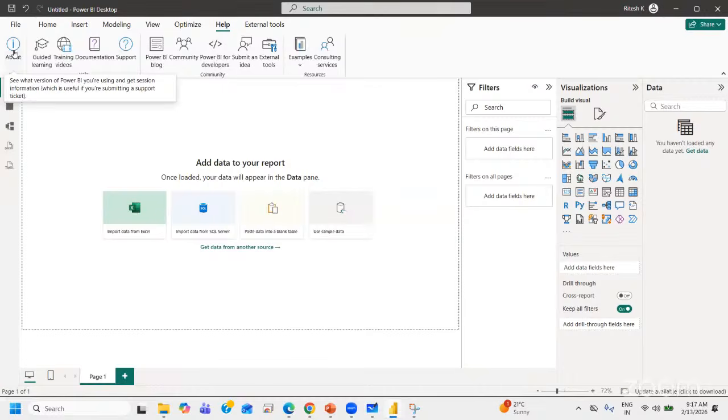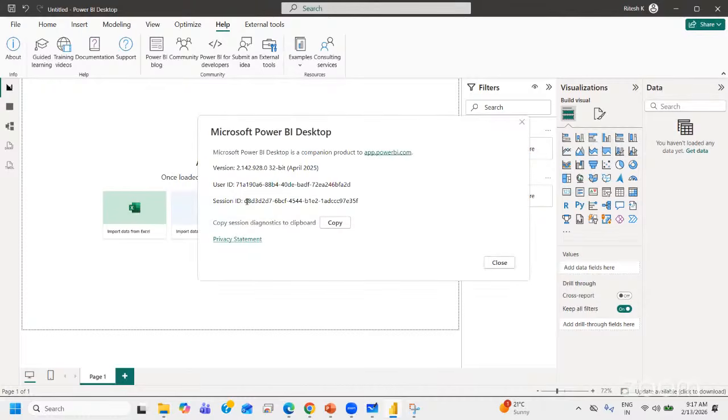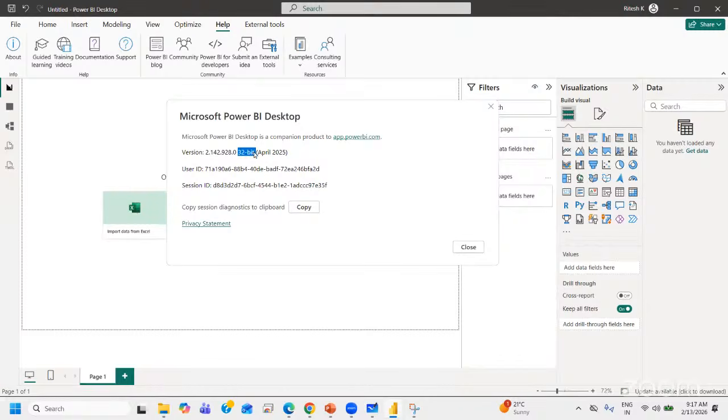About the application which you have downloaded. Let me click on it. See, mine is the April 25 version. And it is saying that it is 32. Ideally, it is 64, but it is saying 32. Happens, right? Maybe some mismatch with my system and this application. That is the reason it is mentioning 32.